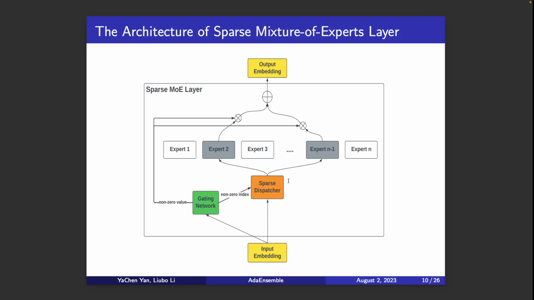In this example, expert 2 and expert n-1 were selected, and then the sparse dispatcher will send the input embedding only to these 2 experts, so that only these 2 experts are activated, and all the other experts are not activated at all. That is way more efficient than just activating all of them. And then after these 2 experts compute the output, the sparse dispatcher will also be responsible for combining those 2 experts to build the final output embedding of this layer.